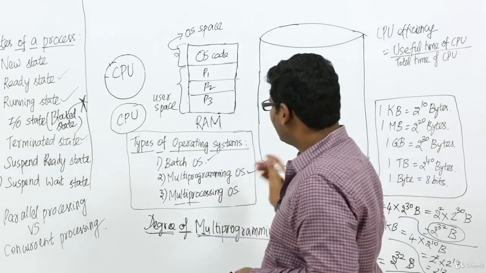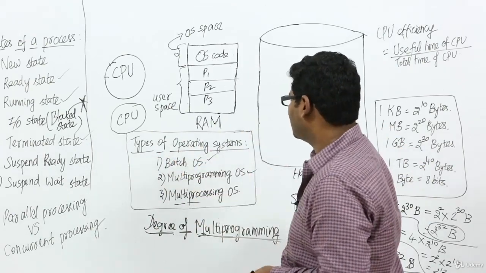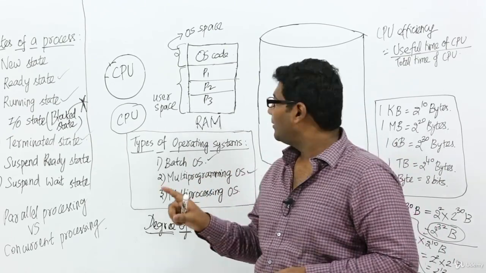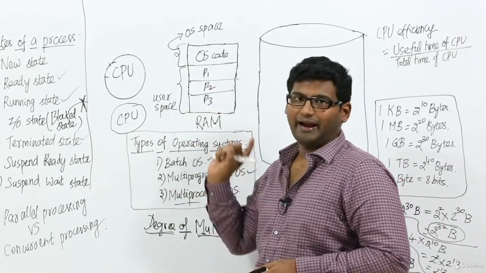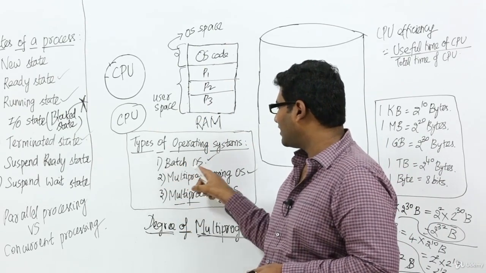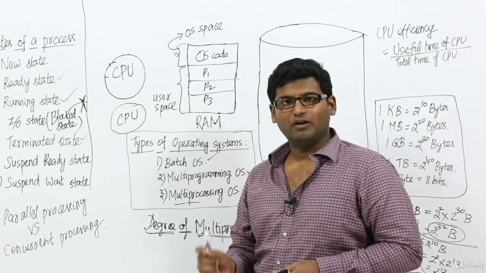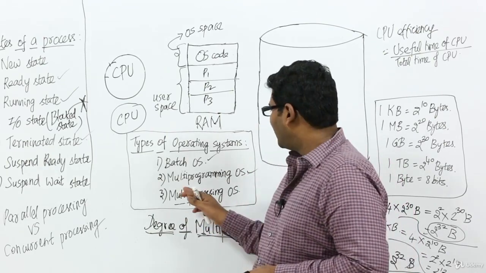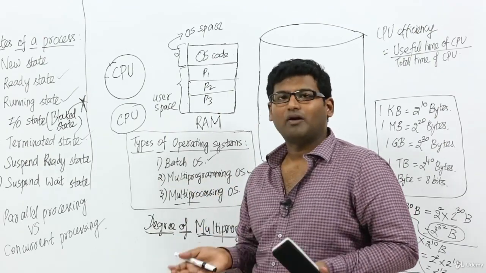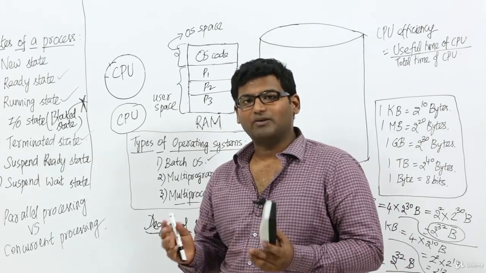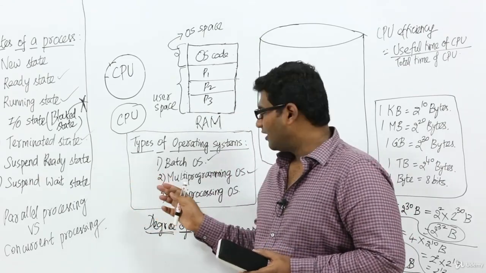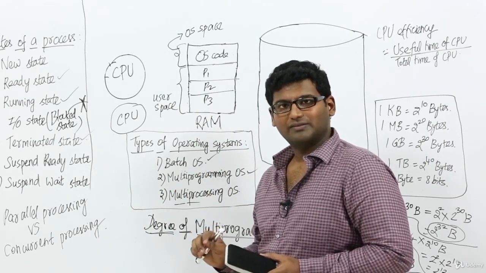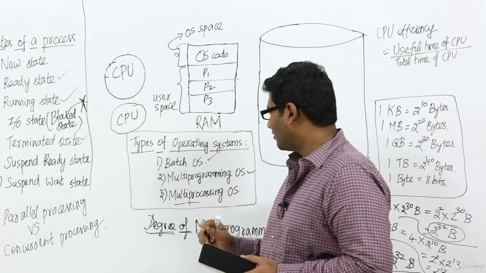Fine. Then we saw what the various types of operating systems are. Batch OS is nothing but we will be having only one processor, and at most one process inside the RAM. That's what we mean by batch OS. And batch OS is very slow because the CPU efficiency is very low. Then we saw multi-programming operating systems. In multi-programming operating systems, we can have more than one process in the RAM, and so multi-programming operating systems will be much faster than batch OS because the CPU efficiency is much better.